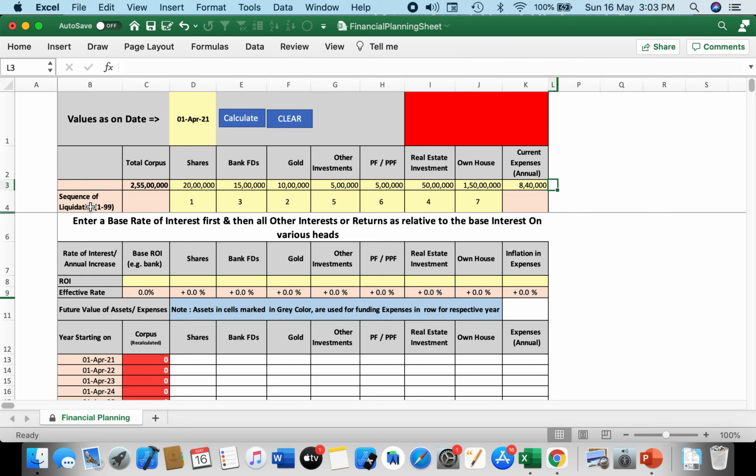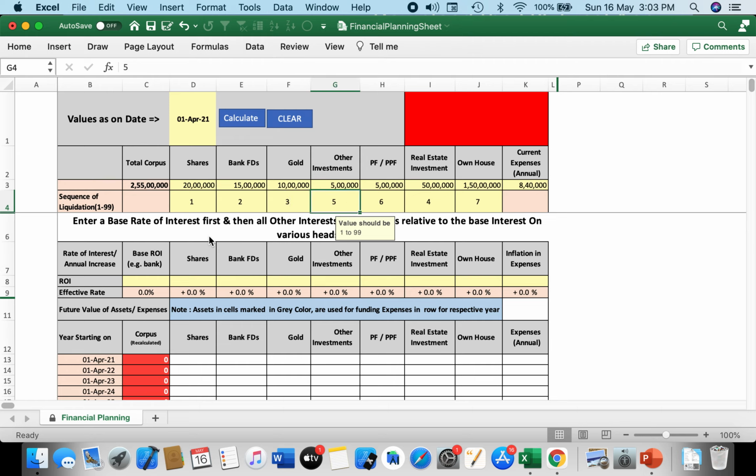Now let us come to the sequence of liquidation. Sequence of liquidation basically means which buckets the user would want to empty first, or in what order the user would want to empty these buckets. Let us assume the user wants to get rid of all the shares first, so we will put 1 in the shares column. Bank FDs he would want to liquidate later. Once bank FDs are liquidated, then he would like to go to gold. So let us assume gold comes next.